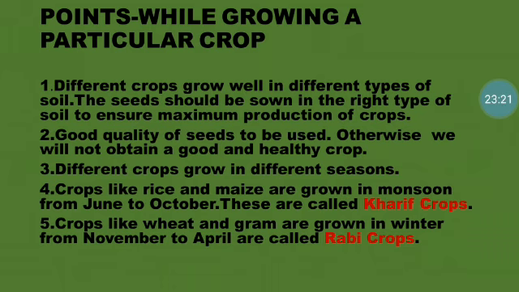Okay, next we have got the Rabi crops. So Rabi crops are normally sown in the winter season. Okay, so our winter season starts from November to April, isn't it? So that's why these Rabi crops are also called winter crops. So normally the crops which are grown in winter are wheat, barley, peas and mustard.